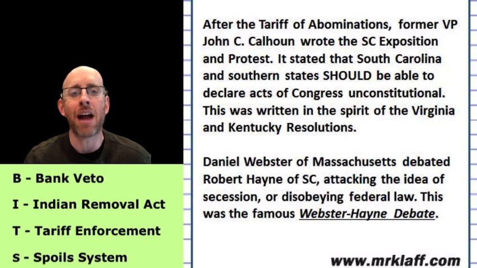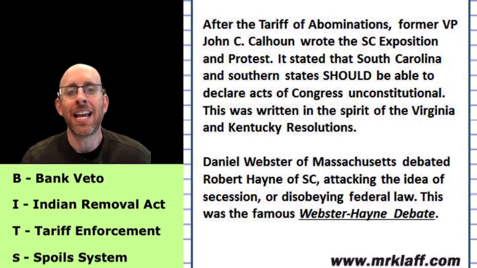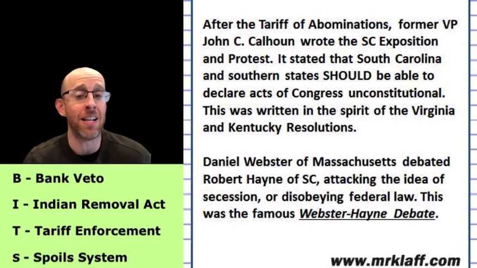T, the Tariff of Abominations was passed in 1828. Jackson enforced it. Against the tariff was the Vice President, John C. Calhoun. He had written the South Carolina Exposition and Protest, and he suggested that the states should be able to declare that tariff null and void.